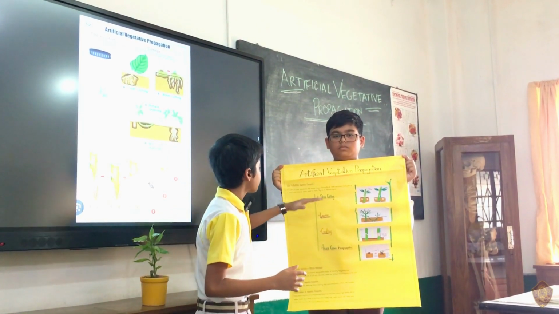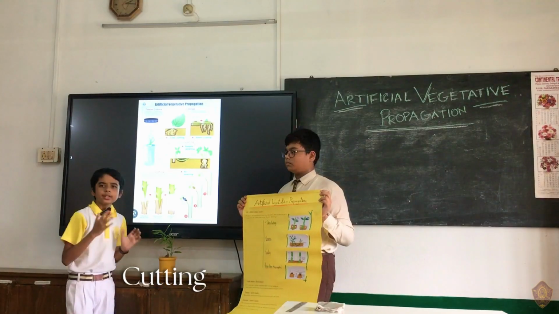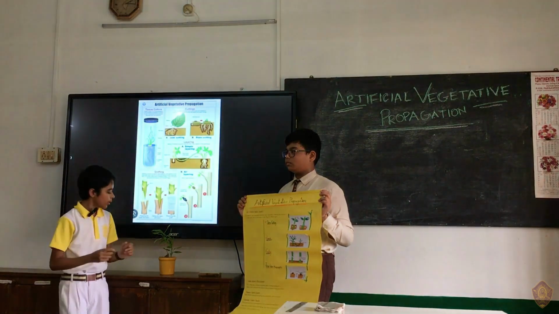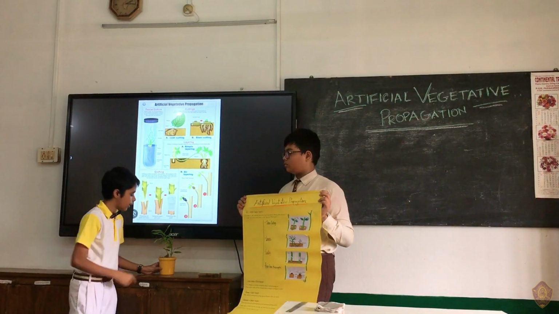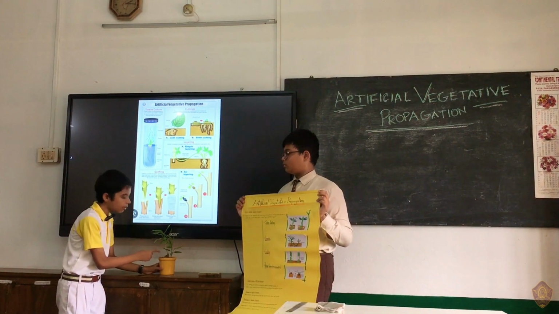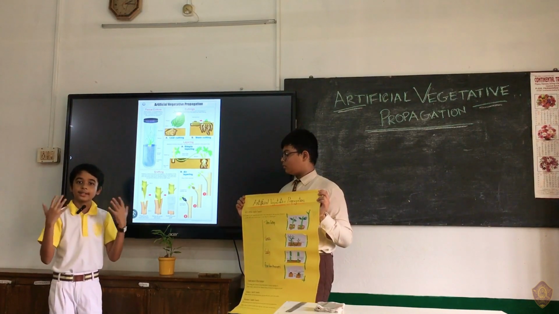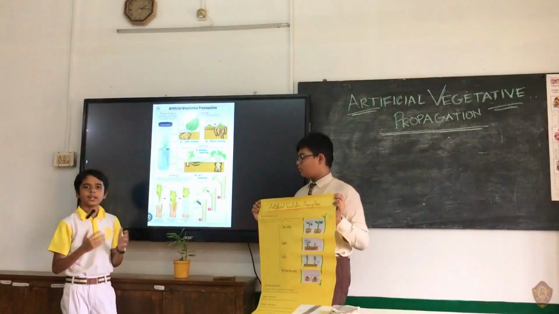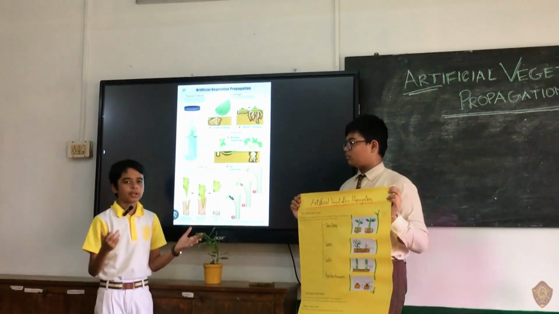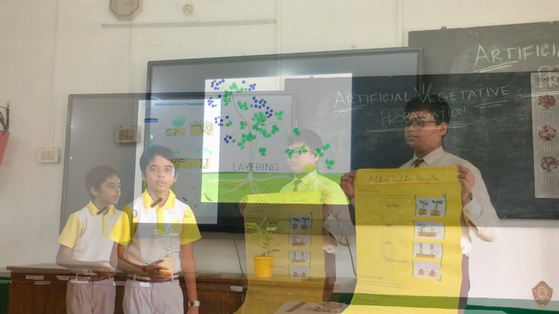So let's come to the first point, which is stem cutting. So is it all about cutting a stem? No, it's also about planting it on moist soil. So cuttings of a healthy young branch of a plant and planting it on moist soil can be defined as stem cutting. It's carried out in plants such as chameli, bougainvillea, rose and sugarcane.